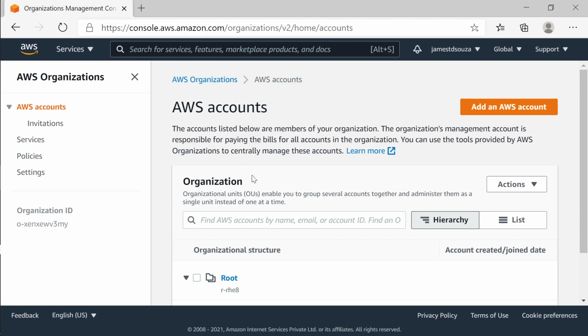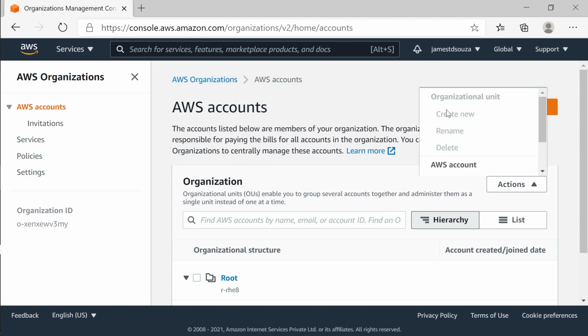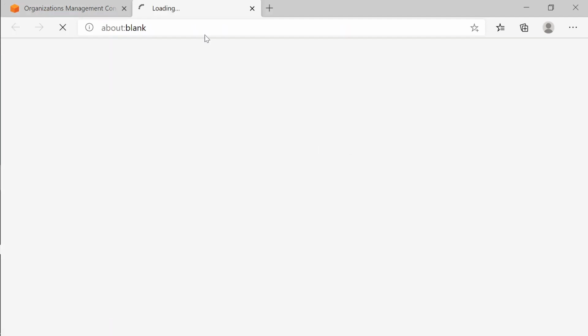Why is it so? I think I can create only one organization. I'm not sure about that. It's not allowing me to create any new organization. But here, if you see, I can create a new organization, and I can... what do we do? It's not allowing me to select anything.